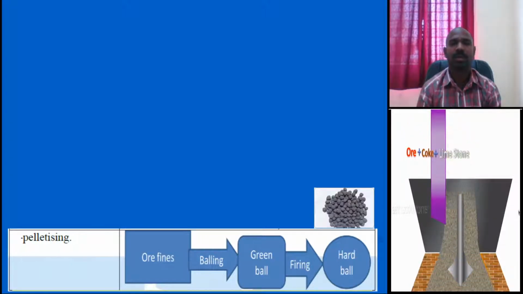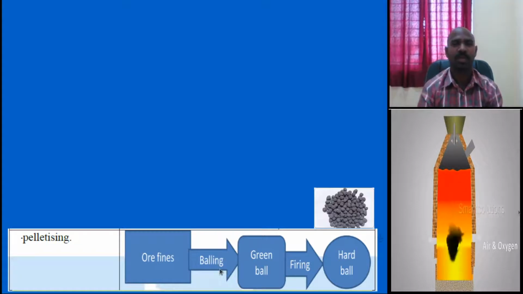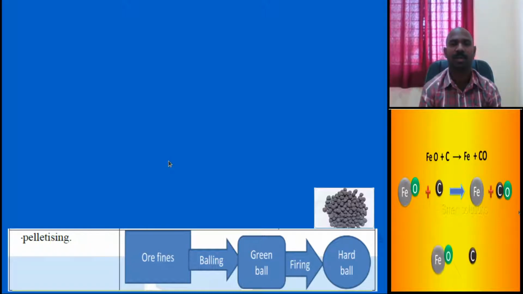The principle consists of charging ore, fine iron ore, which could include ultra fine iron ore, and with a balling mechanism you prepare ball-type fine iron ore. With the addition of moisture, it is called a green ball. To make it harden, you take all these green balls to the firing section. It becomes hard, so that it is easy to transport, and there will not be loss of any